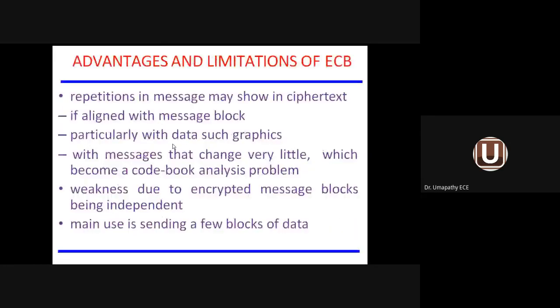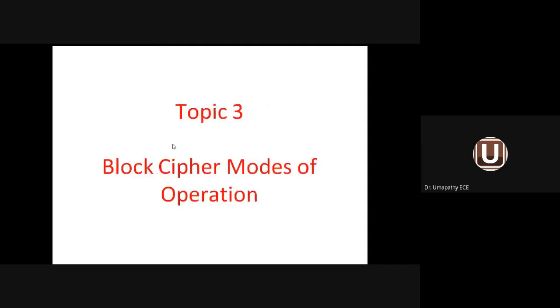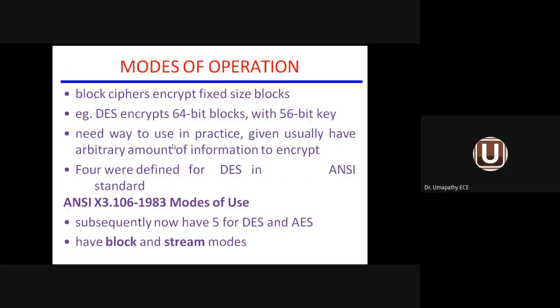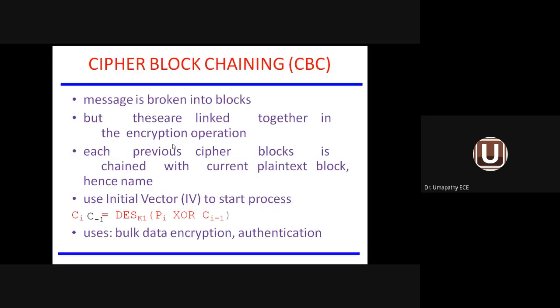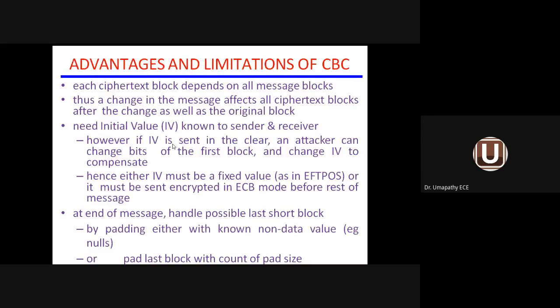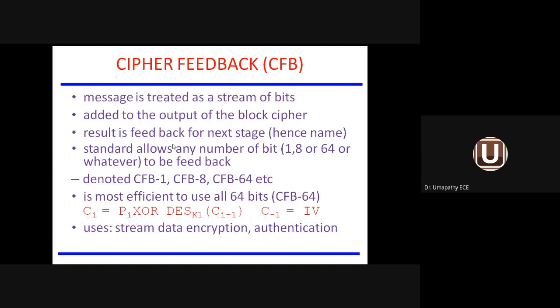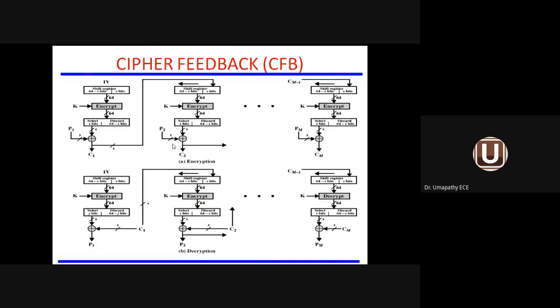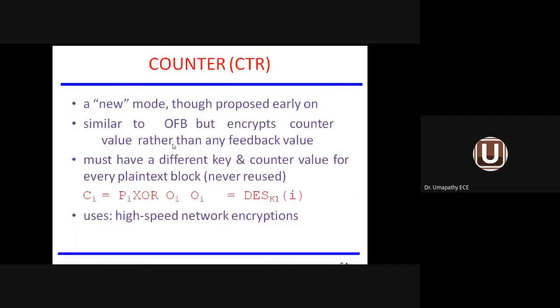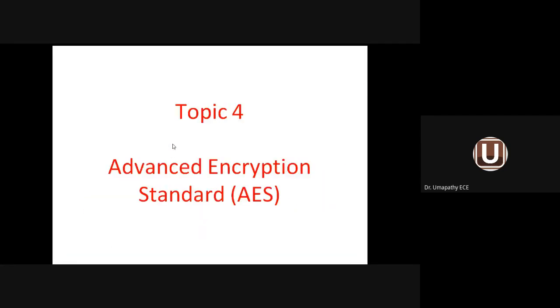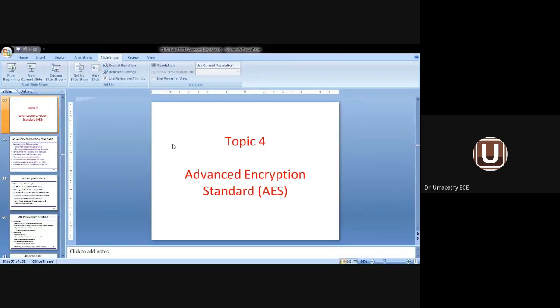So under topic number 3, we have seen different modes of operation. Number 1, electronic code book. Number 2, cipher block chaining. These are the various methods of operation.